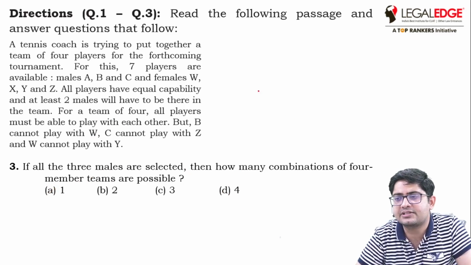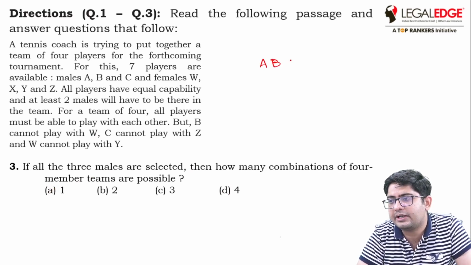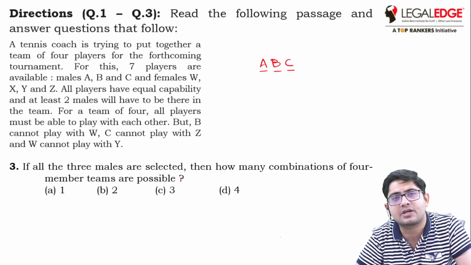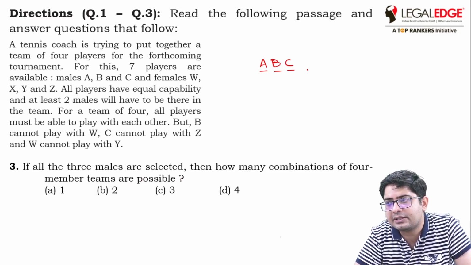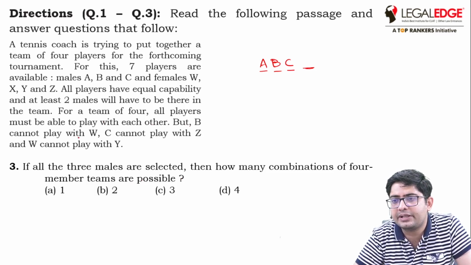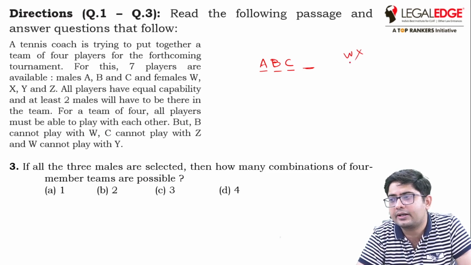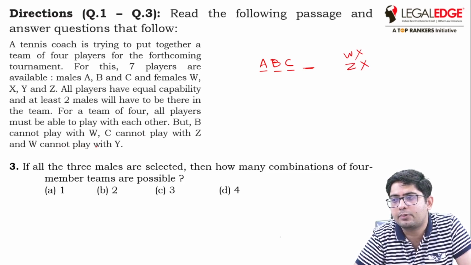If all 3 males are selected, then how many combinations of 4-member teams are possible? So all 3 males are selected. We know that B cannot play with W, so W will not come. C cannot play with Z, so Z will also not come. W cannot play with Y.